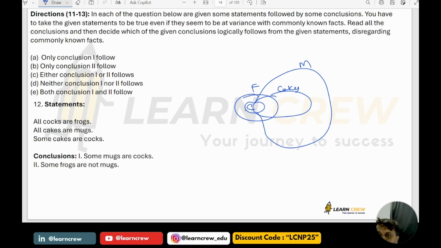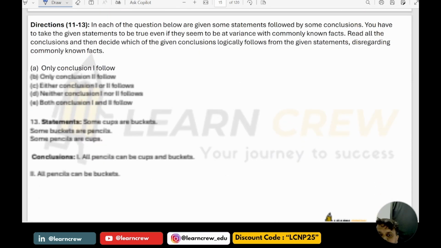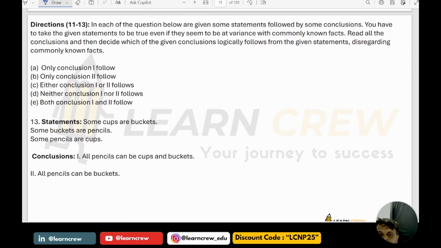Some mugs are cocks. True. Some frogs are not mugs. In this case, true. But these two can have intersection. The entire thing can go inside all together. So in this case, it does not apply. So the answer is only one.